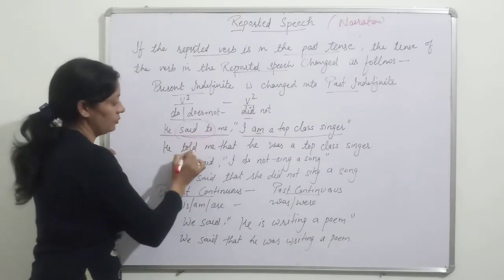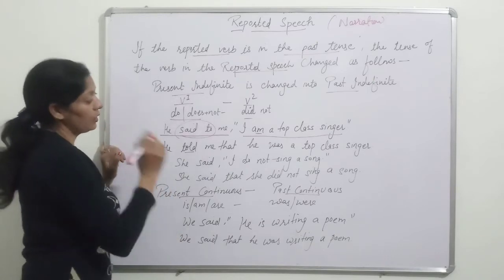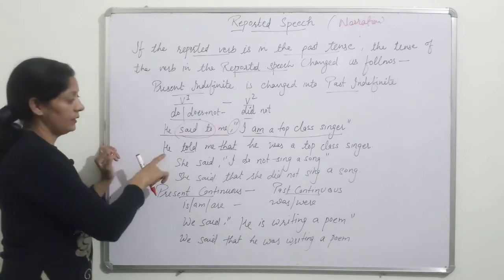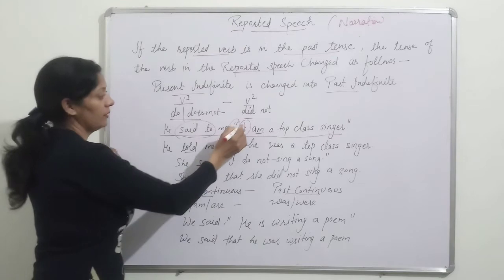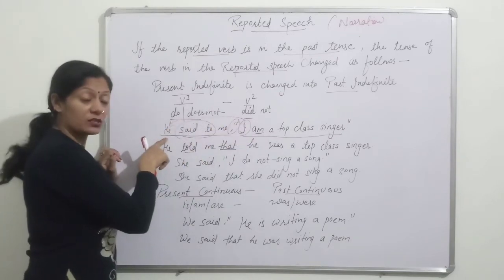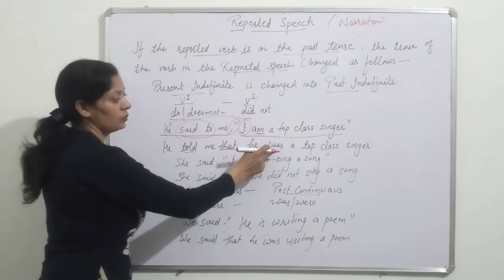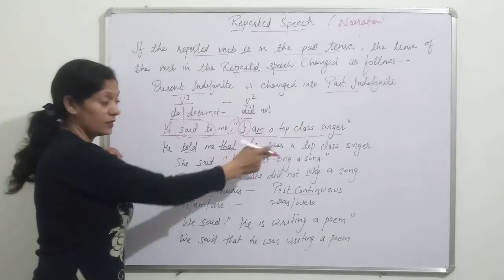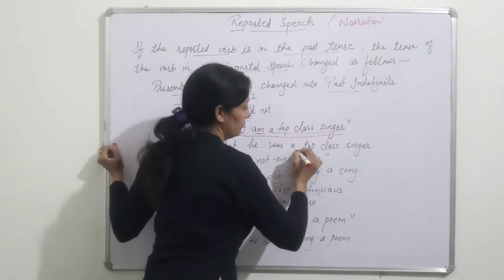Said to is changed into told in affirmative sentences only. Okay. He told me that. That is used to remove commas. First person I is used here, and we change first person according to the subject, and our subject is he. So is, am, are is changed into was, were. According to the subject, singular will be used, he was, and the remaining sentence will remain the same.